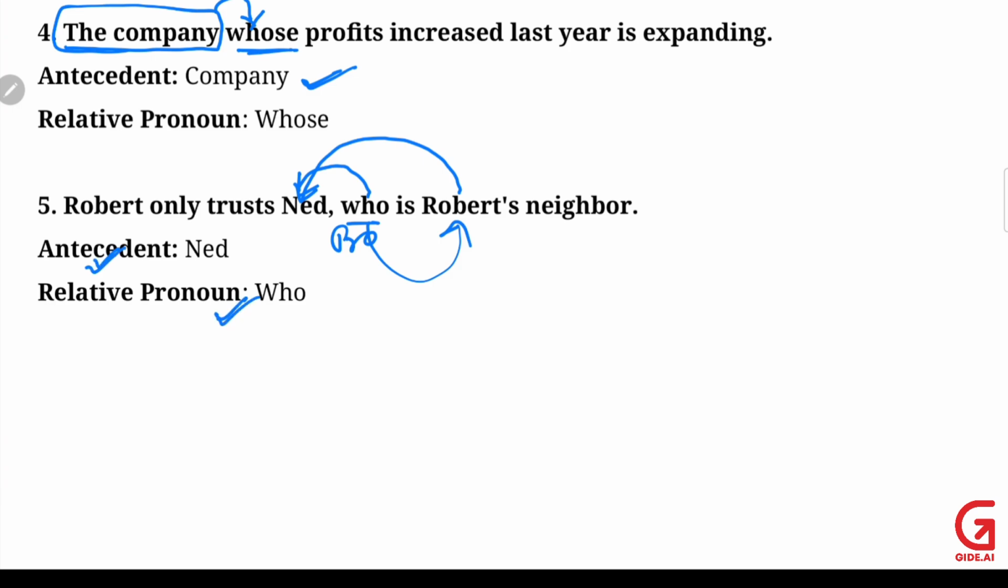I hope now you are clear with all the pronoun agreement cases and specifically relative pronouns. Now we'll move to some solved examples, the questions actually.